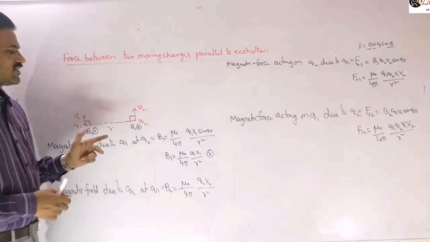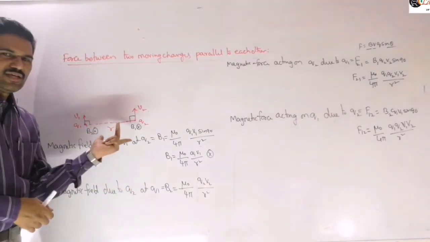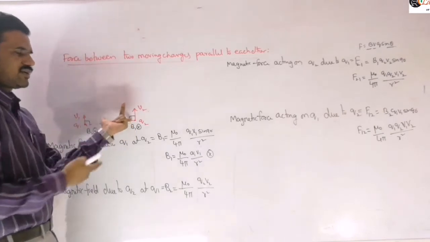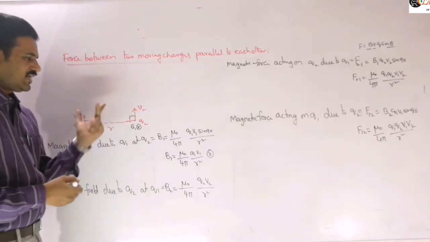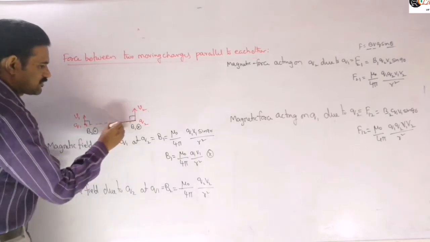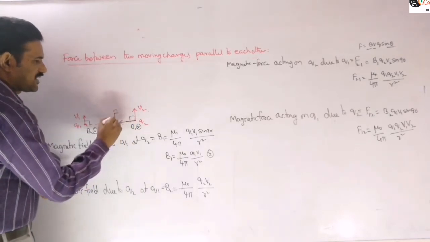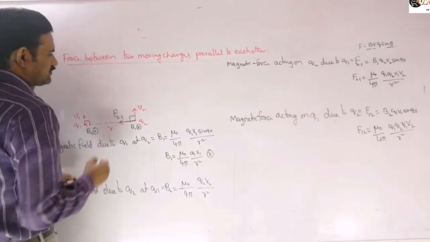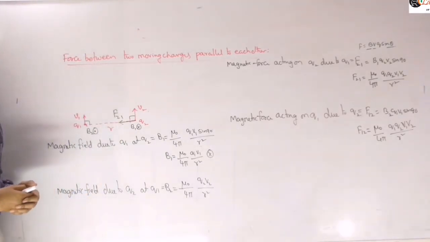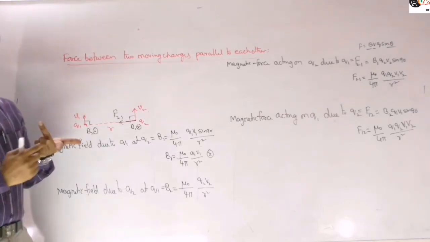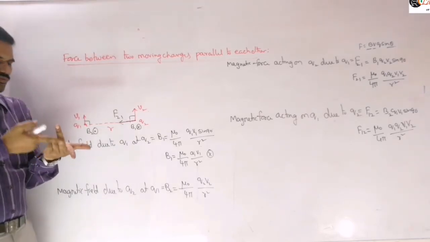Here, by Fleming's left hand rule, the field is into the plane, the particle is positive charge, and the particle is moving up. So the force acting on this will be towards the left. This is the direction of F21, right? Similarly, let us identify the force acting on Q1. Now the field is out of the plane, B2, and the velocity is upwards.